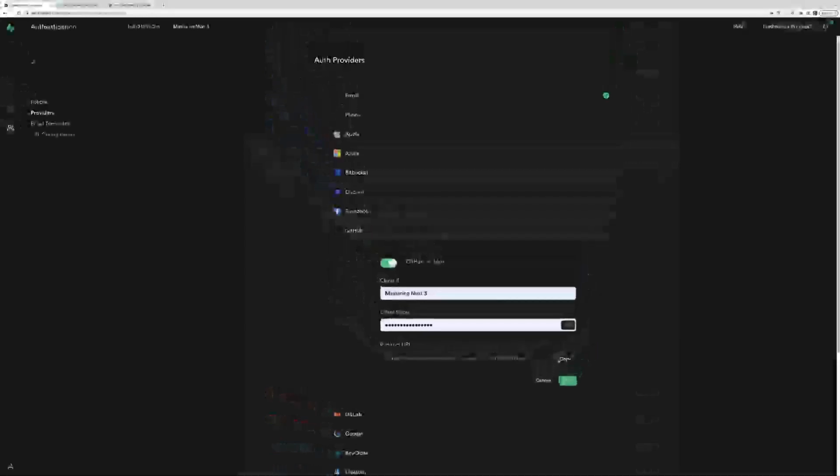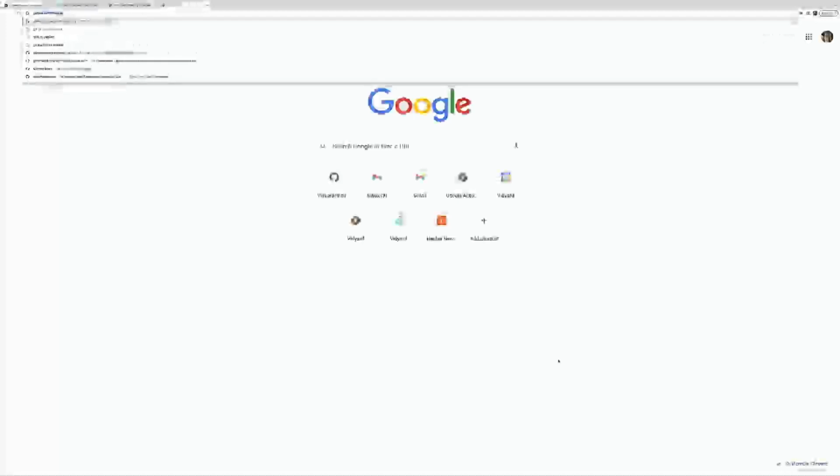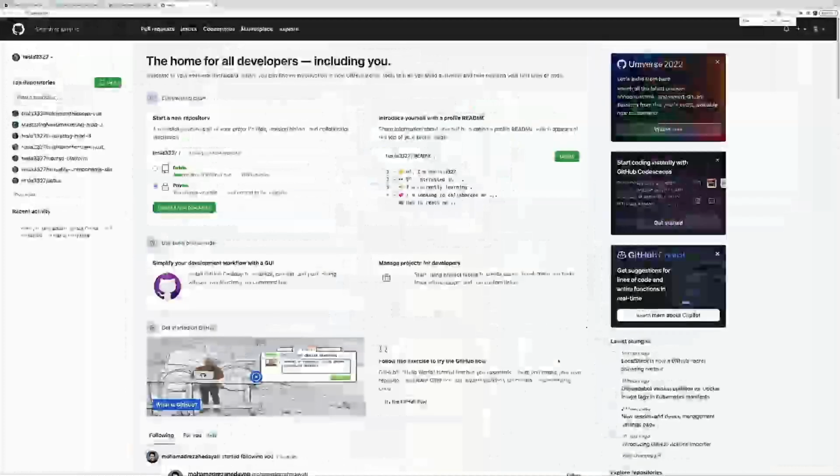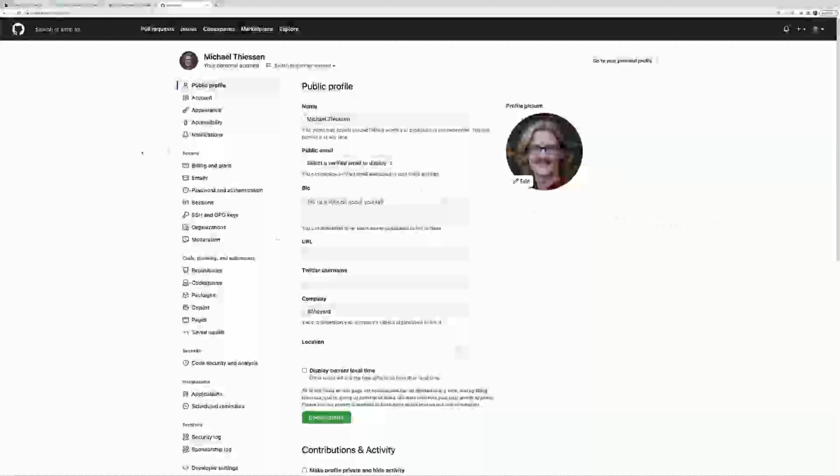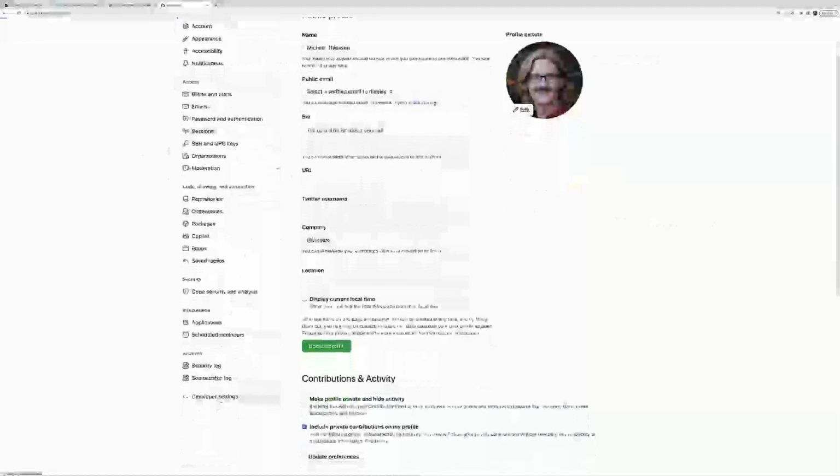So now we need to go into GitHub. And what we need to do is create an OAuth app. And this app is what Supabase will communicate with. We'll go up to the top here, go down into settings, then scroll all the way down here to developer settings.